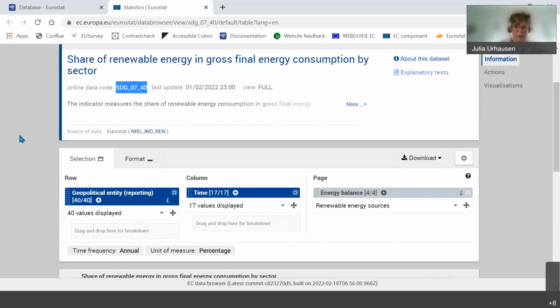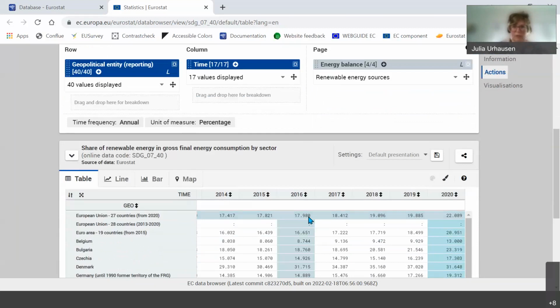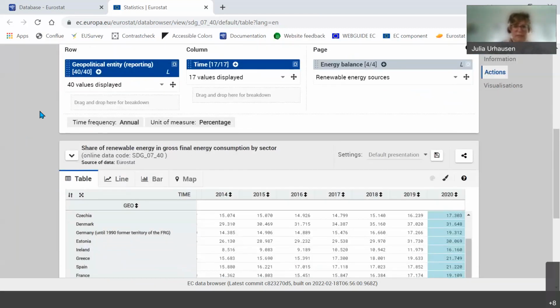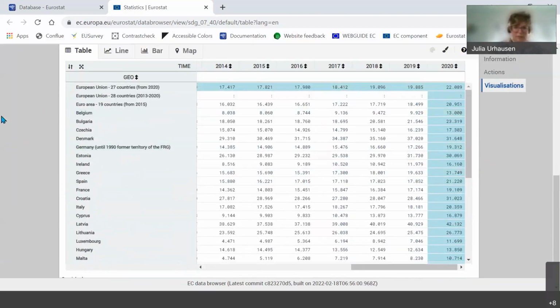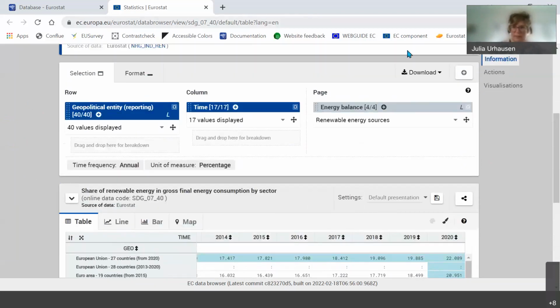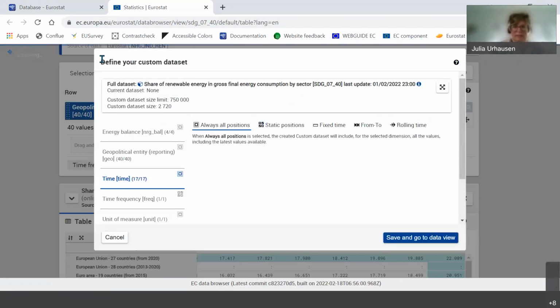So here, when we scroll down, we have the selection panel and below the data set. So now the data set just shows me renewable energy sources in percent and annual data. But maybe I want to customize this because I don't need all of this information. So in order to customize it, I can create a custom data set using this plus button, which is always in the selection panel. So if I click it, it already tells me define your custom data set. So when I open it, I will get the pre-selection that Eurostat has done for me.